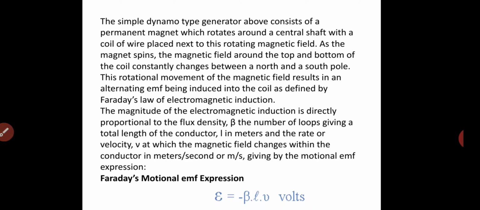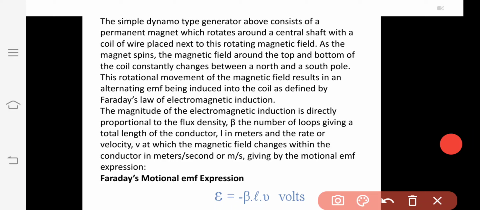The magnitude of the electromagnetic induction is directly proportional to the flux density B, the number of loops giving a total length of the conductors, L in meters, and the velocity v at which the magnetic field changes within the conductor. So the EMF equation of this experiment is minus B L v.